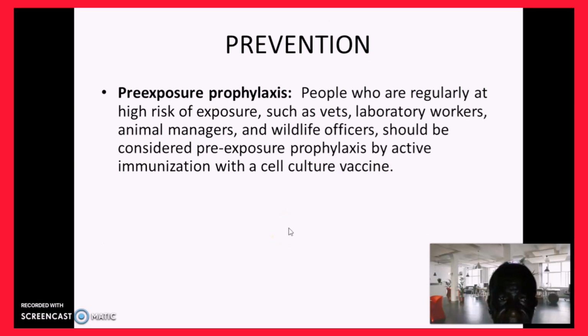Prevention. Pre-exposure prophylaxis: people who are regularly at high risk of exposure, such as vets, laboratory workers, animal handlers, and wildlife officers, should be considered for pre-exposure prophylaxis by active immunization with the cell culture vaccine. If they are even exposed, you can contact the health provider.